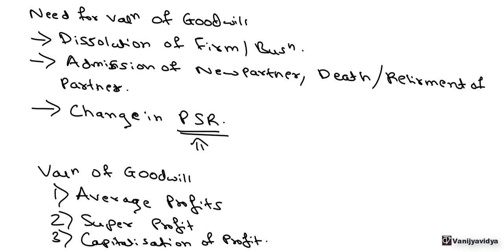So all these methods are used for valuation of the goodwill. Now, any business or firm, depending on its nature, will decide what should be the method that is used for the valuation of the goodwill.